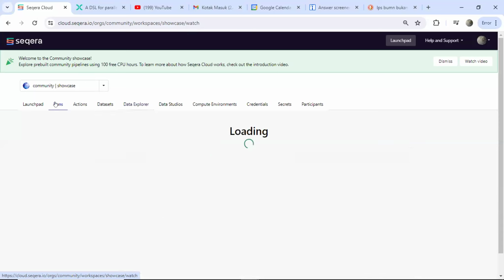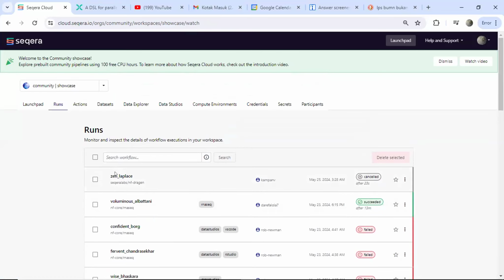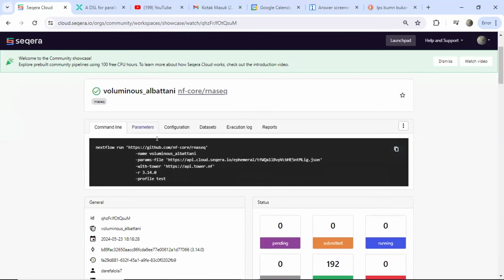Yes. And then I choose to run. I choose NF core. Next is the command line. The command line is the interface through the terminal using commands. You can start, stop, and manage your pipeline using various Nextflow commands.